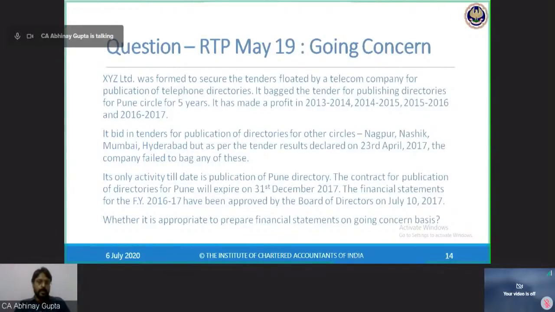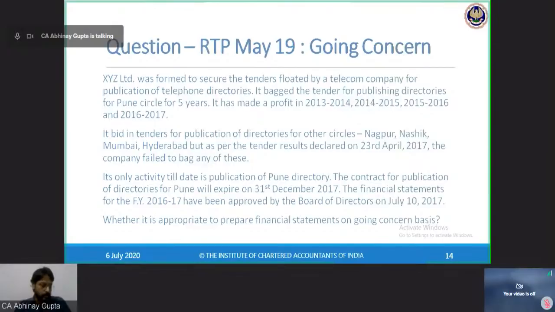Okay. Now, going concern says if management believes they are not able to continue the operations for the next 12 months, then you should not prepare the financial statements on a going concern basis. Then, on these facts, what is your take? Do you advise as a chartered accountant to the management to prepare financial statements on a going concern basis, or will you advise that going concern is not appropriate, hence you shouldn't prepare the financial statements on a going concern basis?